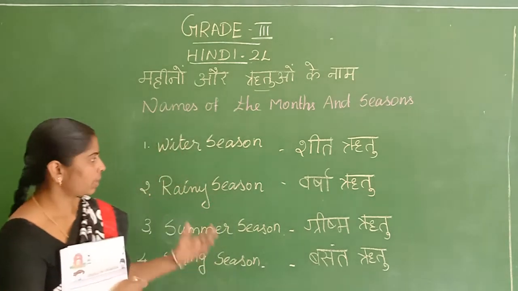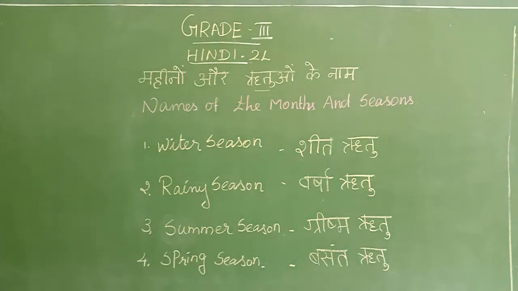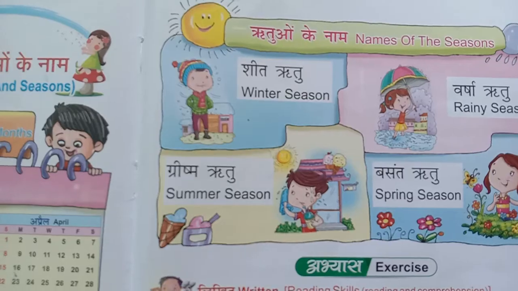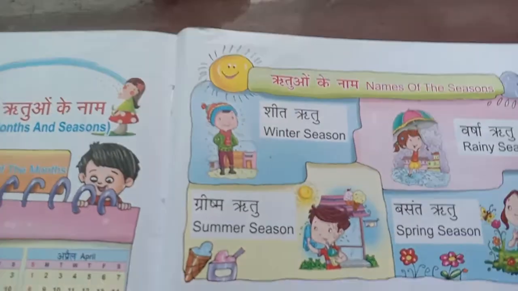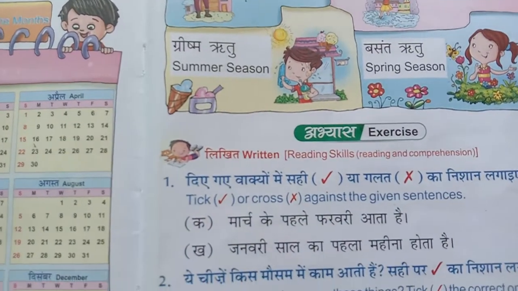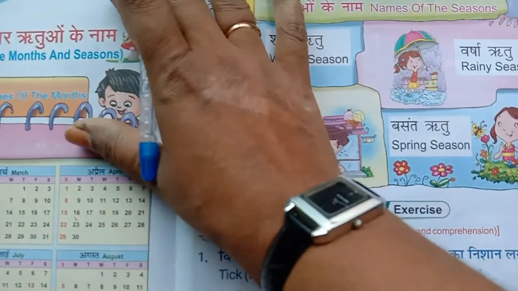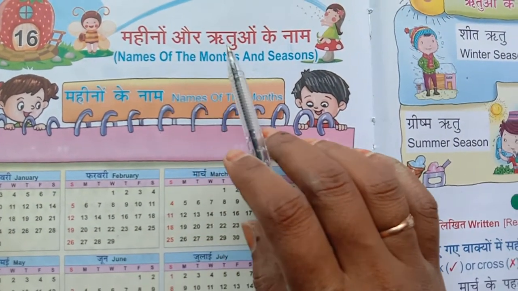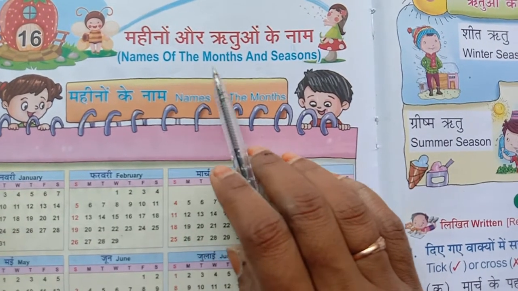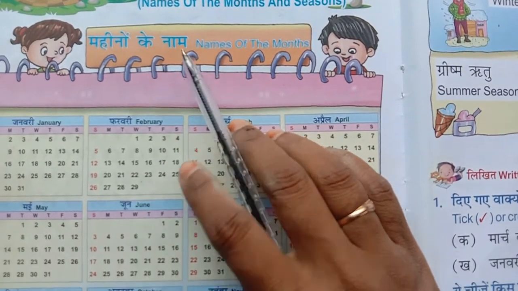Okay, shall we see about the seasons in the book? Okay, children, take your book. The page number 93. Okay, listen. Our lesson is महीनों और ऋतुओं के नाम, names of the months and seasons. महीनों के नाम. What are they?